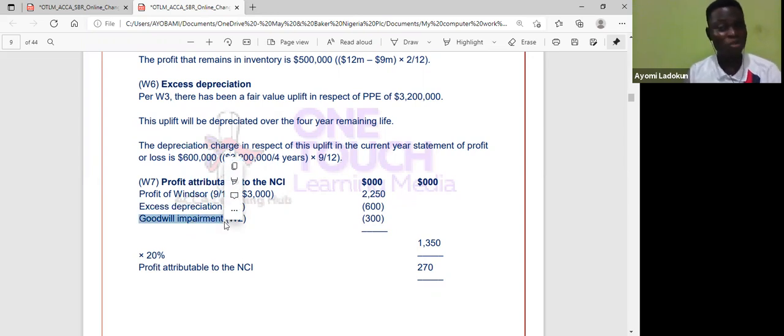Okay, and why is goodwill even coming here? Be with me here again. It is because it is full goodwill. That's why NCI is also sharing. If it is proportionate share, goodwill will not feature here at all. Remember, I want to value NCI. I want to know the profits that go to NCI from that profit figure. So I remove it, and I will now have 1.3. Then I apply the percentage of NCI on the 1.3, so I can have this 270.